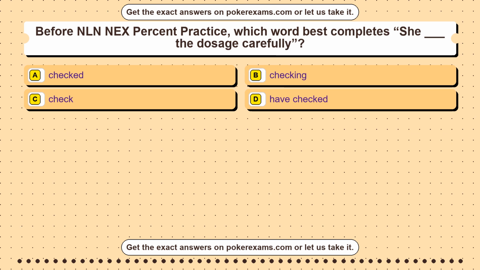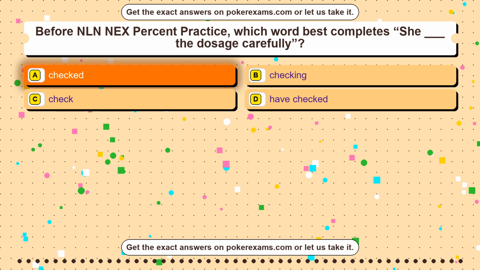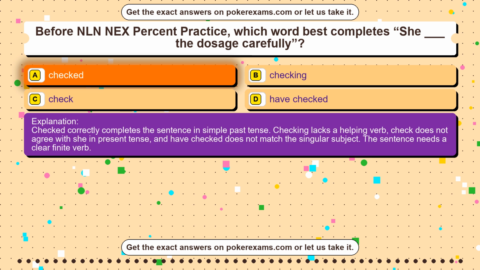Question 5. Before NLN NEX Percent Practice, which word best completes "she blank the dosage carefully"? Option A, checked. Option B, checking. Option C, check. Option D, have checked. The correct answer is option A, checked. Checked correctly completes the sentence in simple past tense.